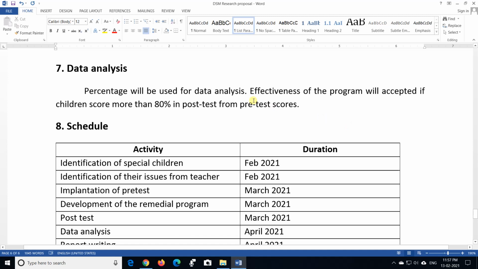In the 7th point, data analysis, you are expected to mention what statistical or mathematical tools you are going to use to analyze the data. Since it's a small research, you are not expected to use advanced statistical techniques. You can use percentage over here. In the specific example, effectiveness will be measured if there is more than an 80% difference between the pre-test and post-test.